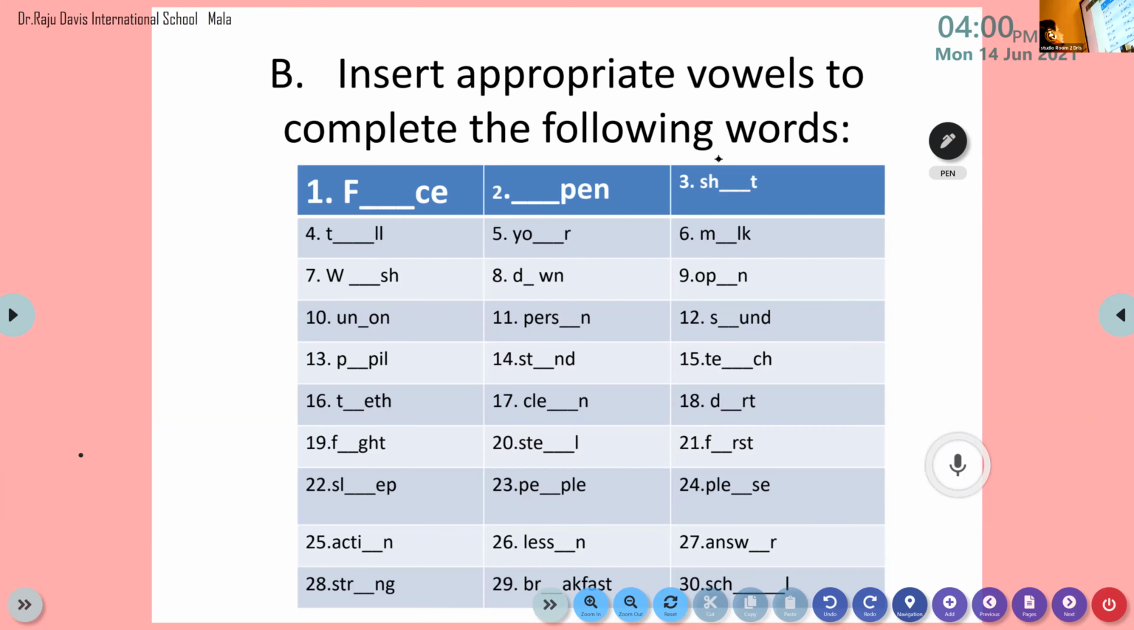Yes, F-A-C-E. So A should be inserted into it in order to make a word. Which vowel do we have to insert there? We have to insert the vowel A into it. Very good, Ryan.